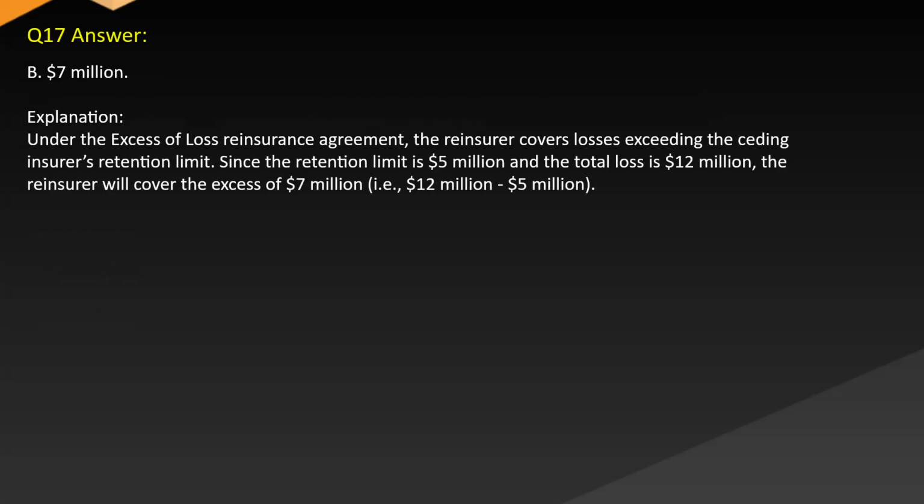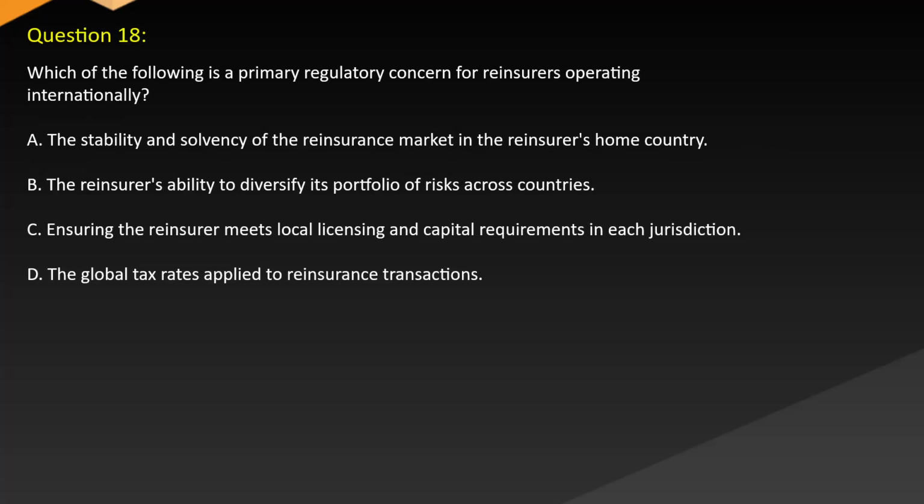Answer B. $7 million. Explanation: under the excessive loss reinsurance agreement, the reinsurer covers losses exceeding the ceding insurer's retention limit. Since the retention limit is $5 million and the total loss is $12 million, the reinsurer will cover the excessive $7 million, i.e. $12 million minus $5 million.